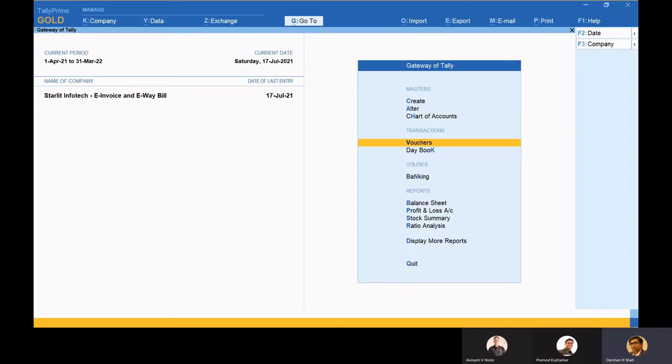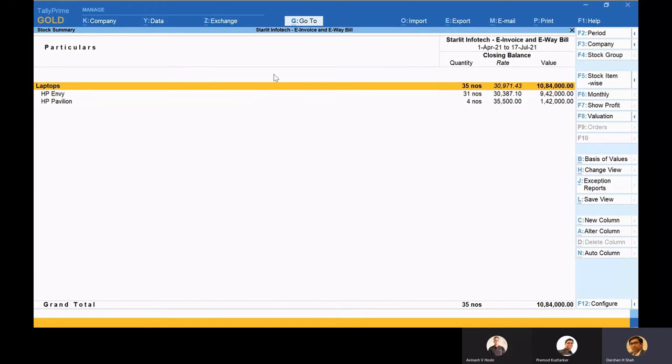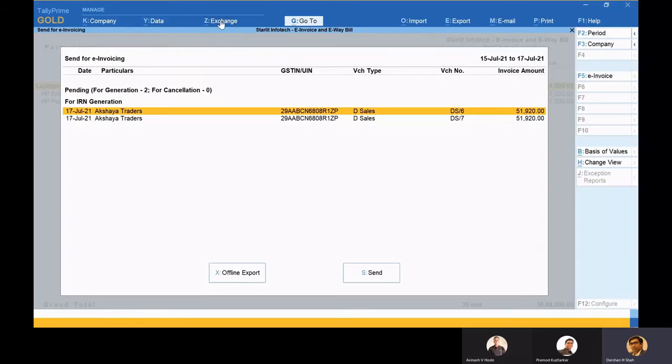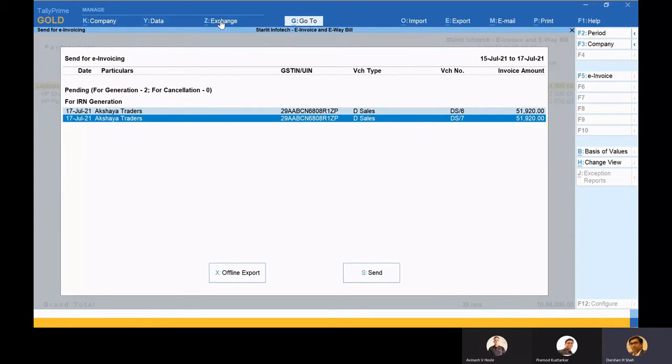So let's say many people in my organization have created e-invoices. They have made the invoices, but now I have to send them to the portal. So I have the option for bulk upload. As I was talking about this top menu bar, let's say I would be doing analysis of some stocks or anything of that sort, and then somebody said that we want to send all the invoices. So I can just click on this Exchange, and click on Send for e-Invoicing. Now see, there are 2 invoices ready which I need to send across. So I select these 2.